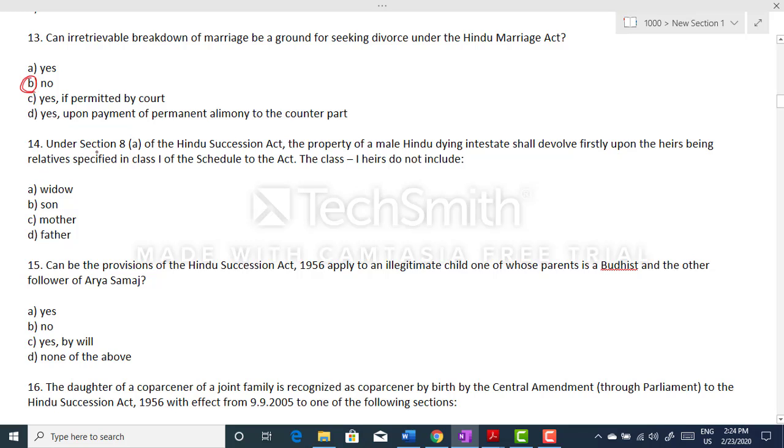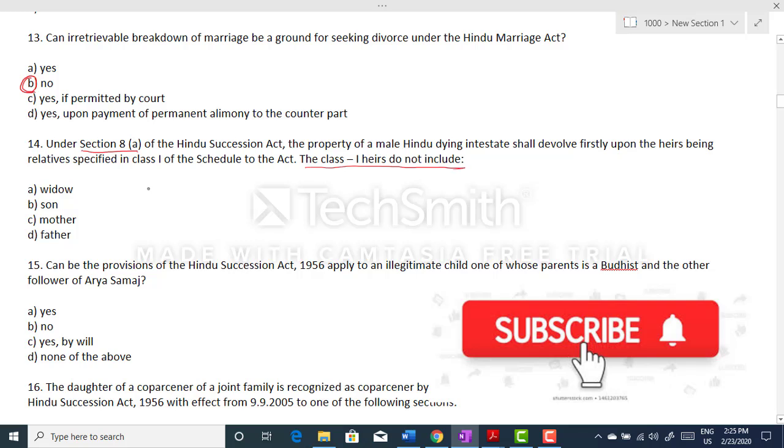Question number 14. Under section 18A of Hindu Succession Act, the property of a male Hindu dying intestate shall devolve firstly upon the heirs being relatives specified in class 1 of the schedule of the act, and class 2 here do not include. So the class 1 here, the question is, you don't have to look at the above statement, look at this statement only. The class 1 here do not include. We have four options here, and the correct option is option D, that is father.